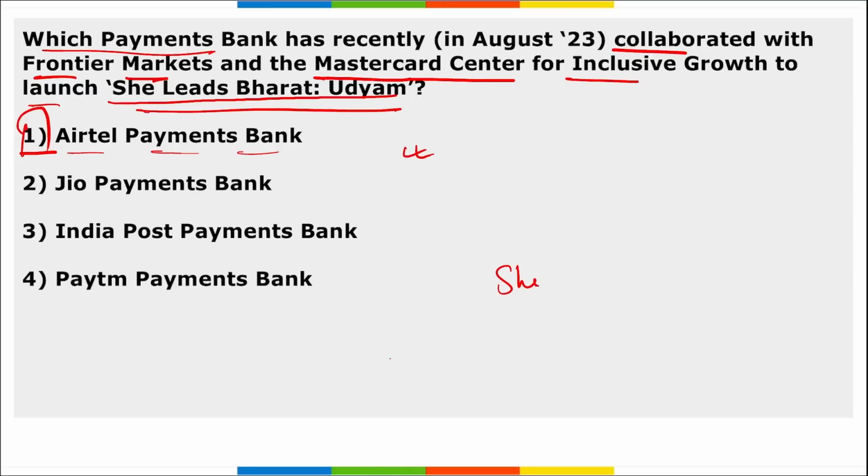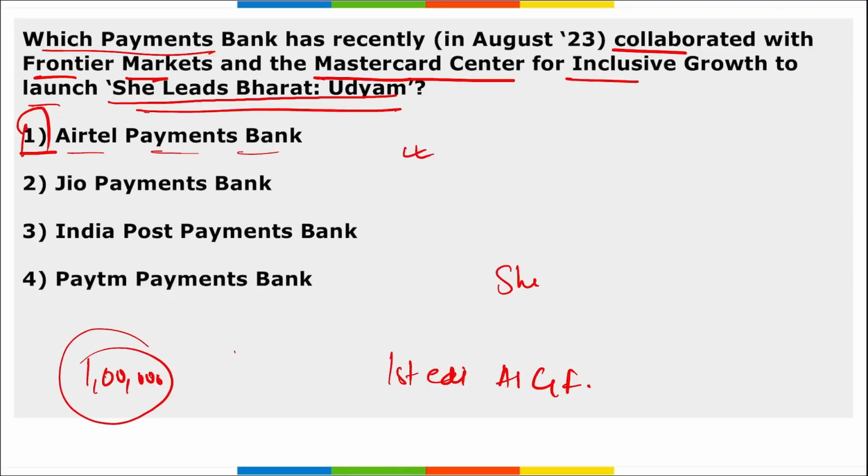The announcement was made at the first edition of the Asia Inclusive Growth Forum. This particular initiative, She Leads Bharat Udyam, aims to elevate more than 1 lakh women-owned small businesses in the states of Rajasthan and Uttar Pradesh. So a question can be asked about which states' women this initiative will help. It will help women-led small businesses of Rajasthan and Uttar Pradesh.